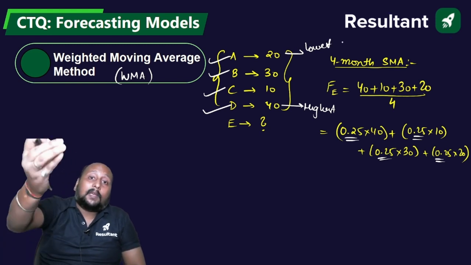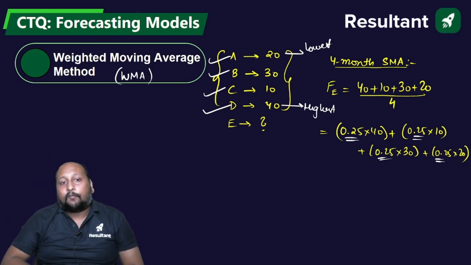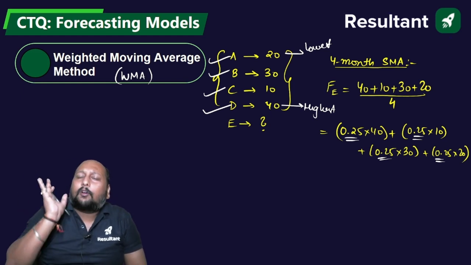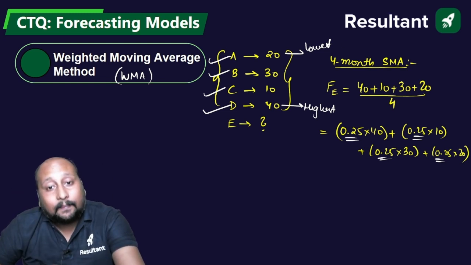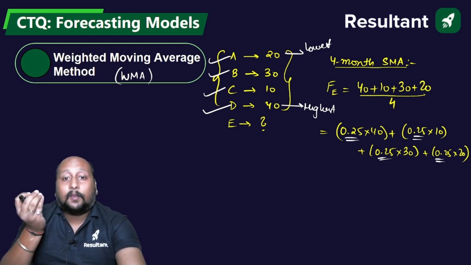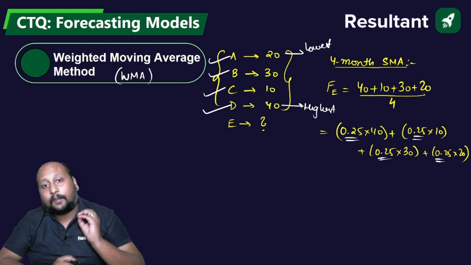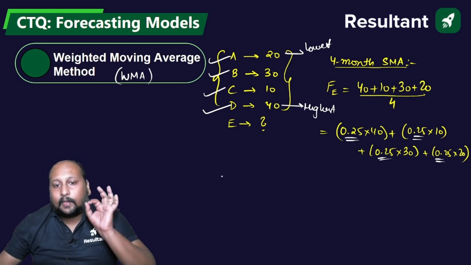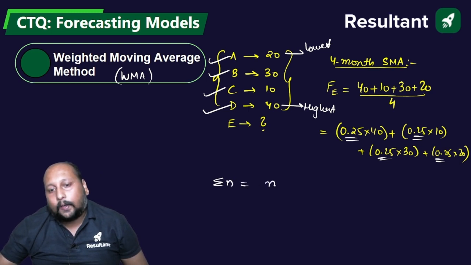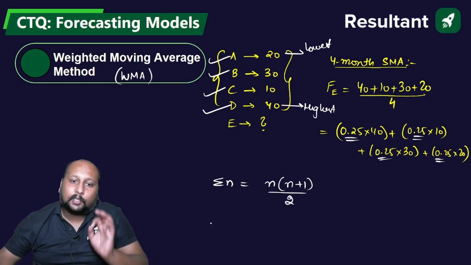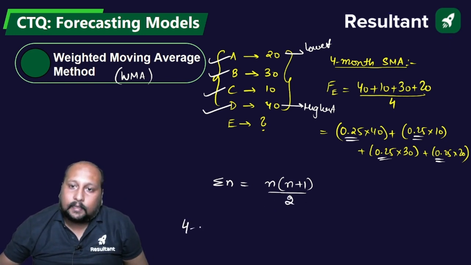Now the question is how you can assign weights. For that, we will use a very simple formulation. By using this simple formulation, we will be able to understand how we can assign weight to the different values. For that we have to calculate summation n. What is summation n? Summation n is equal to n into n plus 1 divided by 2. Let us suppose I am taking a 4-month weighted moving average.